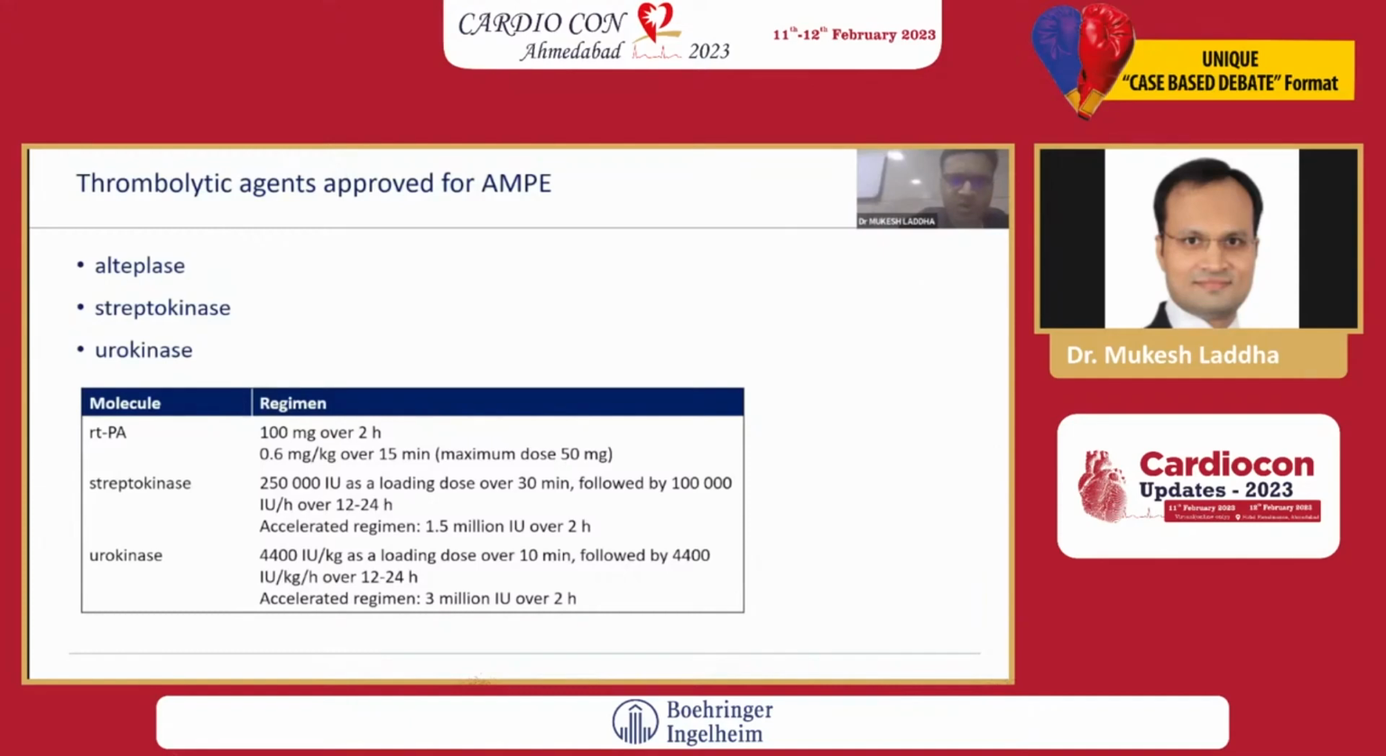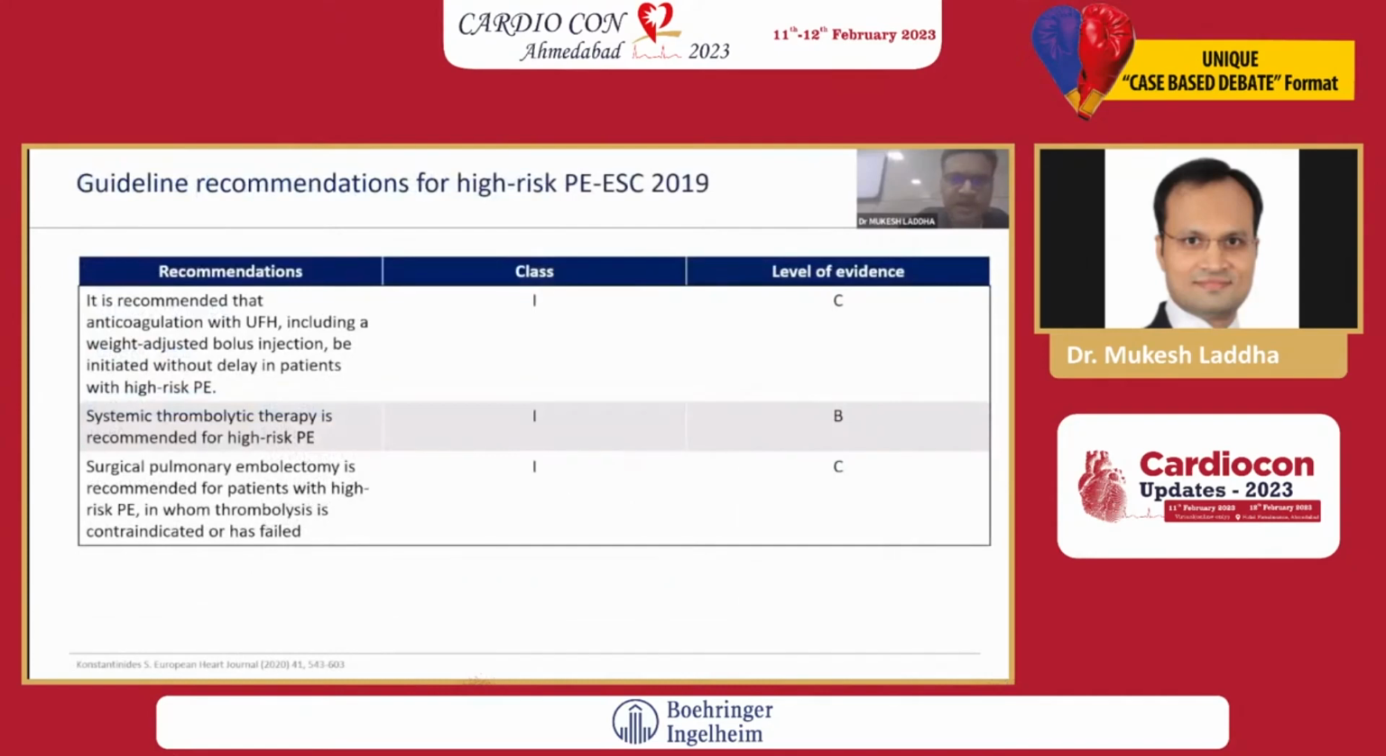The rtPA dose is 100 mg over 2 hours; streptokinase is a 2.5 lakh bolus followed by 1 lakh infusion for 24 hours; and urokinase is 4400 international units per kg as a loading dose, followed by 4400 international units per kg per hour for 24 hours. So according to the guideline, it is recommended that anticoagulation with unfractionated heparin is a class 1 indication, systemic thrombolytic therapy in high-risk PE is class 1, and surgical pulmonary embolectomy if thrombolysis fails is class 1 indication.